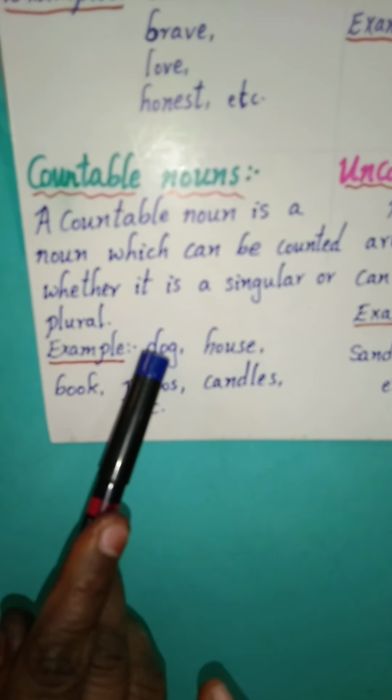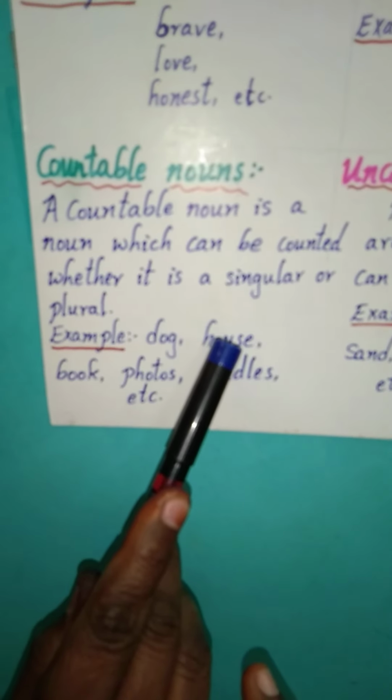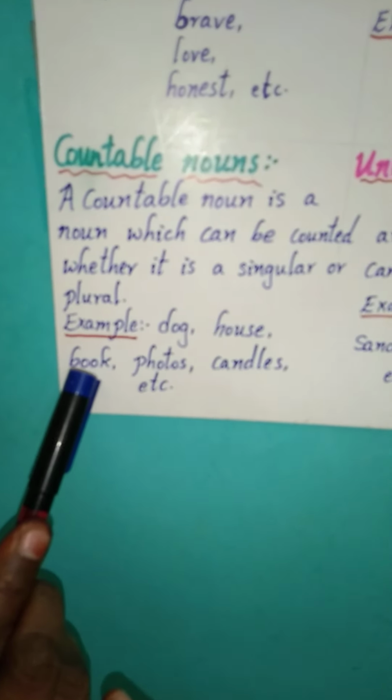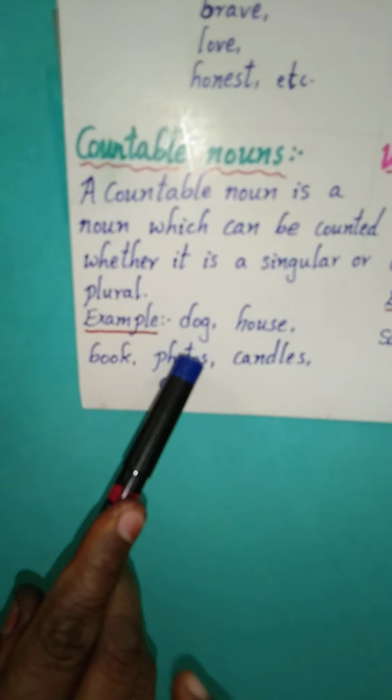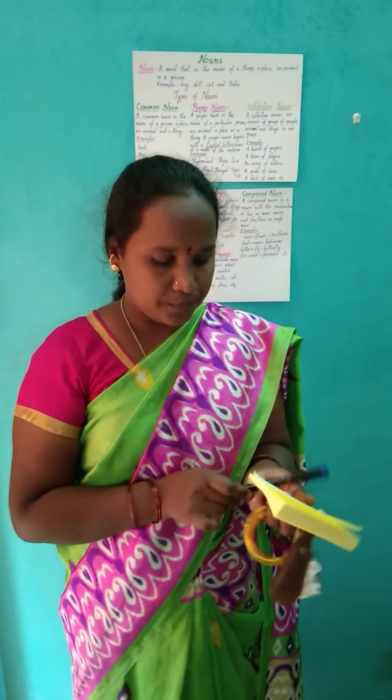Now suppose, see, dog. Can we count the dogs? Yes. Can we count the house? Yes. Can we count the books? Yes. Can we count the photos? Yes. Candles? Yes. Now some more examples I'll show you. See, this is a pen. Can we count the pens? Yeah, we can count it.